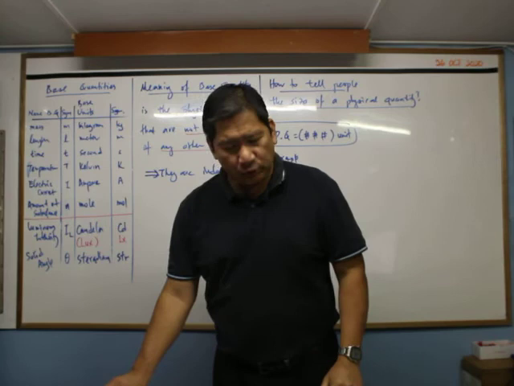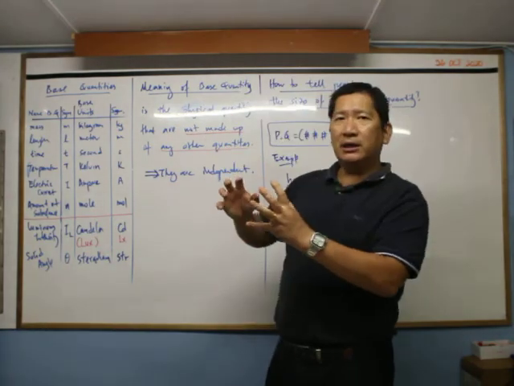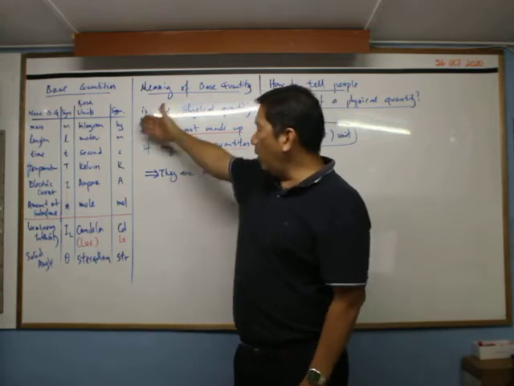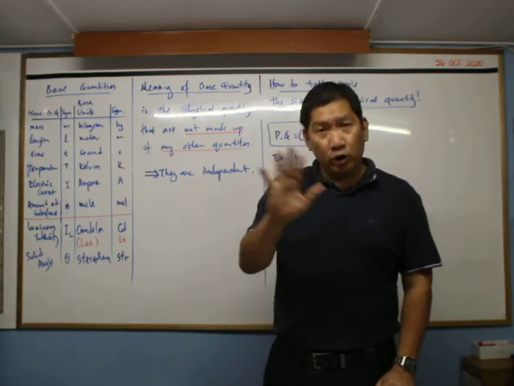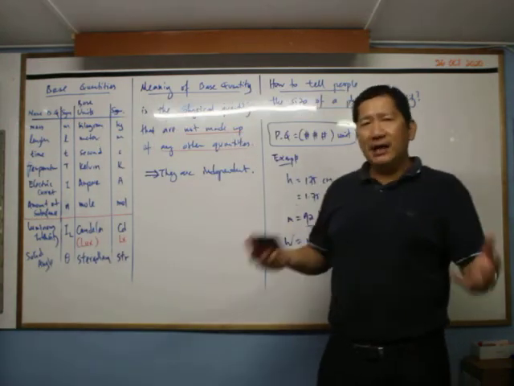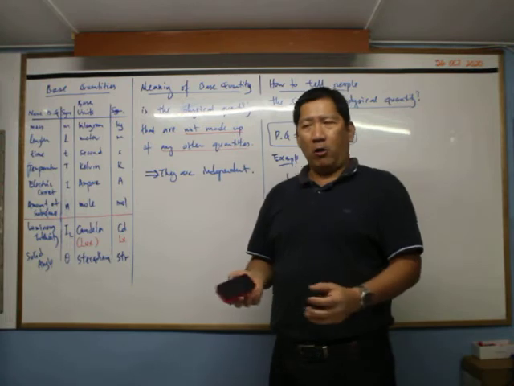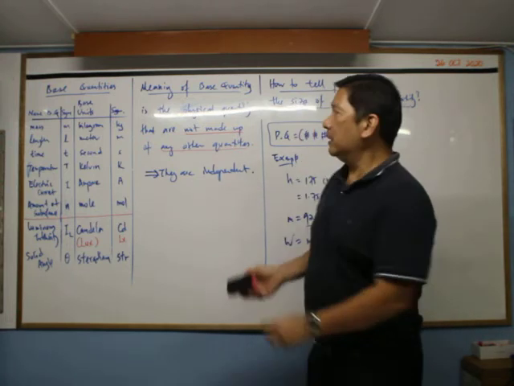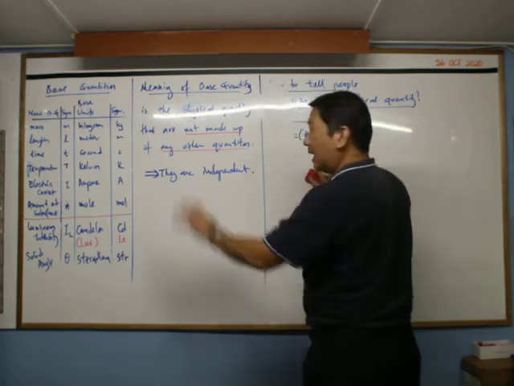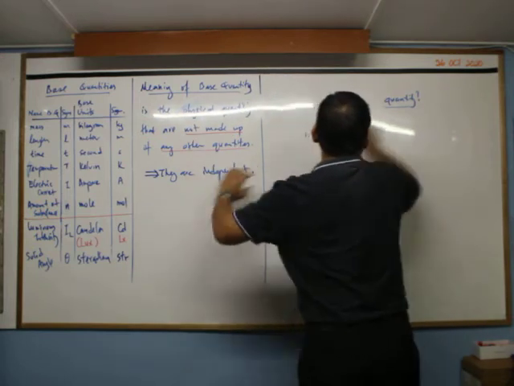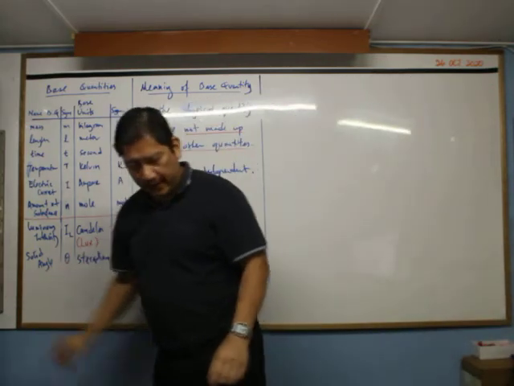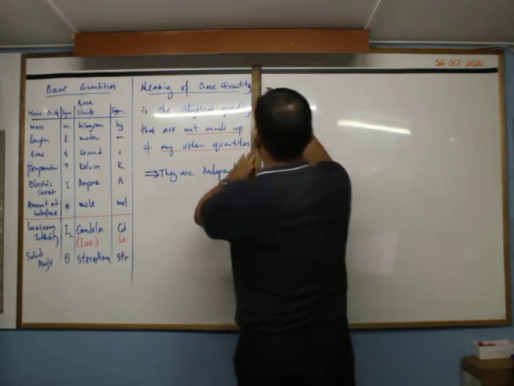So the next one will be, after base quantity, we cannot just simply describe our whole world phenomena based on all these 7 quantities only. They are actually not enough. So scientists normally create or discover new quantities other than these base quantities. Those quantities other than these, we call derived quantities. So the next one is our derived quantity.